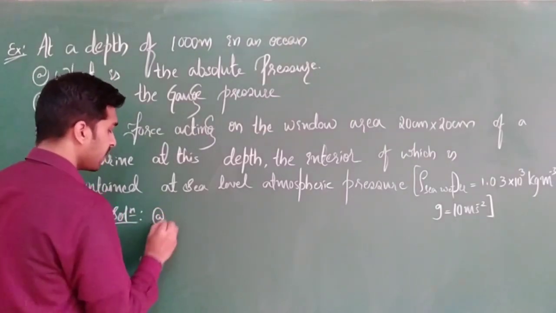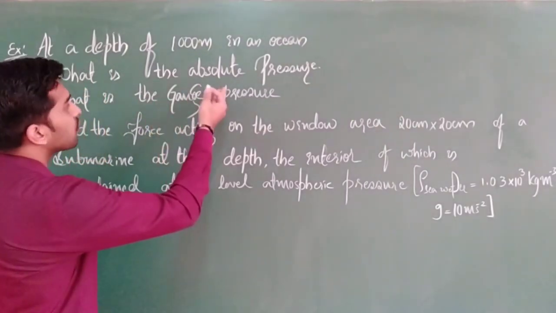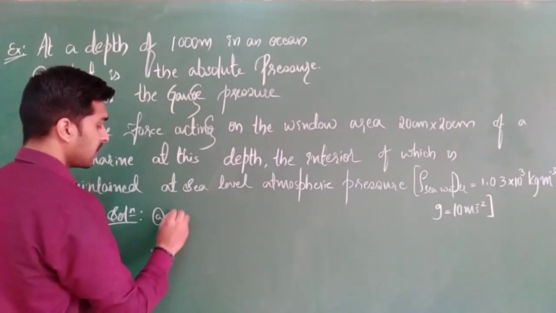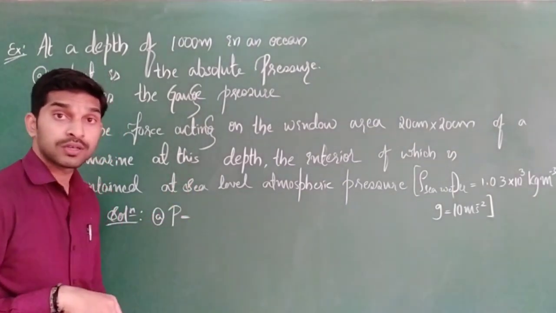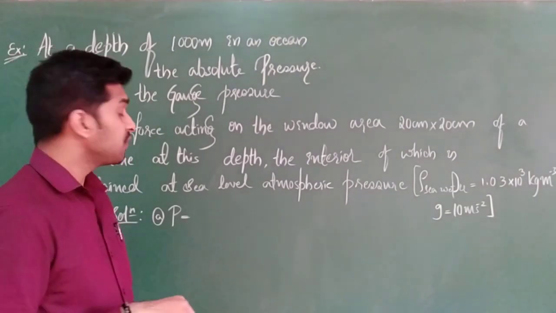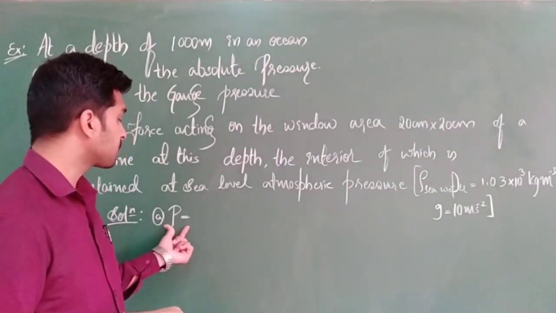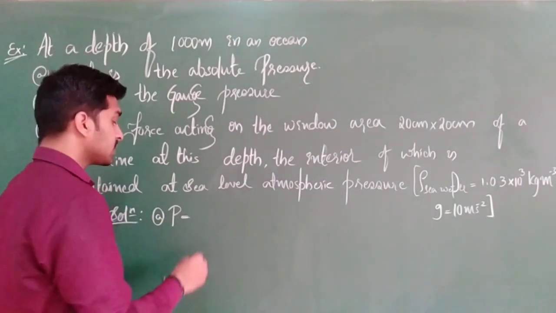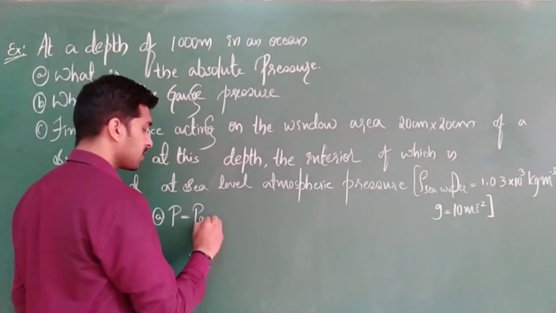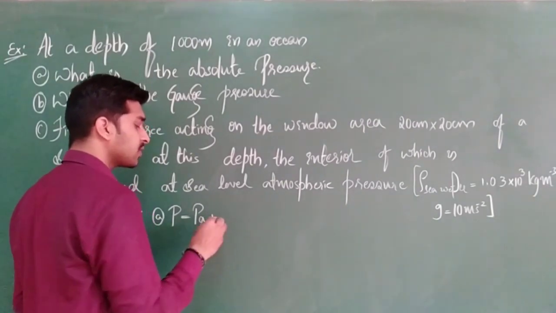First, for A, they have asked what is the value of absolute pressure at 1000 meter depth. What will be the value for pressure? P is equal to PA plus rho GH. It is the sum of atmospheric pressure and the pressure due to the liquid layer.